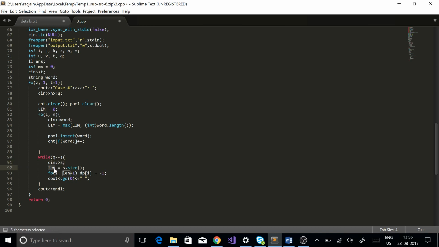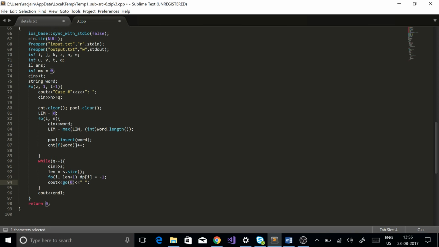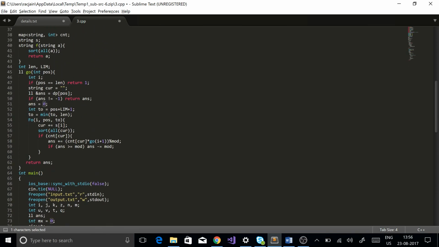I take its length, and I simply call, now my function f has become go over here. As you can see in my other videos also, I like this function go, and I simply print go 0. I have complete trust in this function that it will give me the number of ways to decode the string, and since it's 0, it is responsible for decoding the whole string.